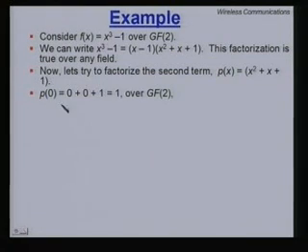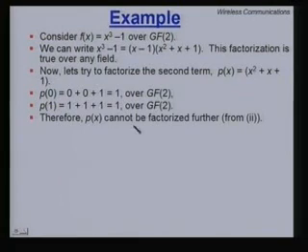I am trying to see whether there is an x minus 1 factor or an x minus 0 factor. If you substitute 0, you do not end up with a 0. So, clearly x minus 0 is not a factor. If you put 1, again you do not end up with a 0. So, clearly x minus 1 is not a factor. Therefore, P(x) cannot be factorized further over GF(2).